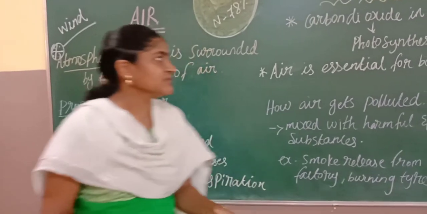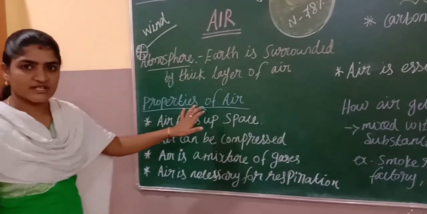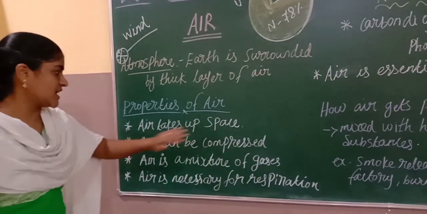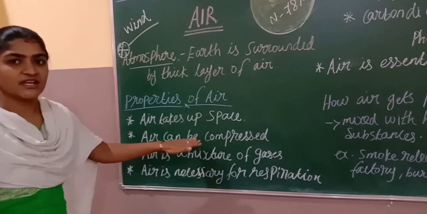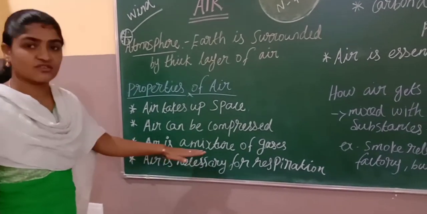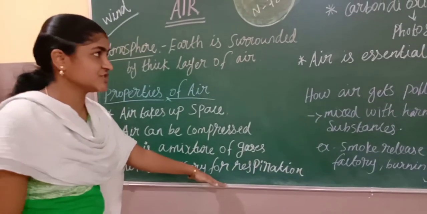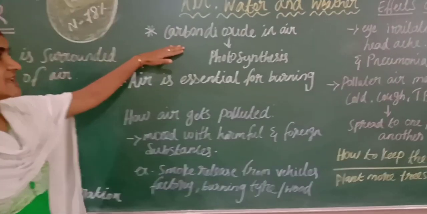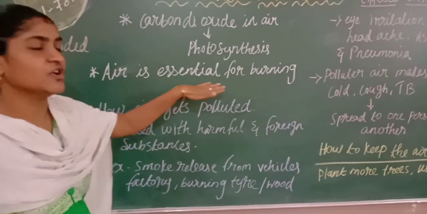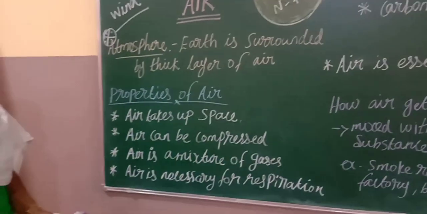Next we are going to see the properties of air. Air has certain properties. Air takes up space. Air can be compressed. Air is a mixture of gases. Air is necessary for respiration, and air contains carbon dioxide. And air is essential for burning. Now I am going to explain one by one.